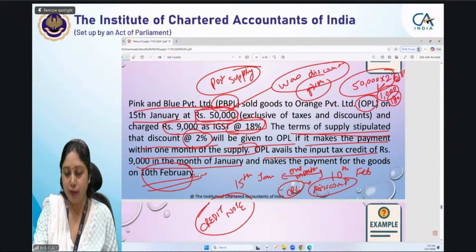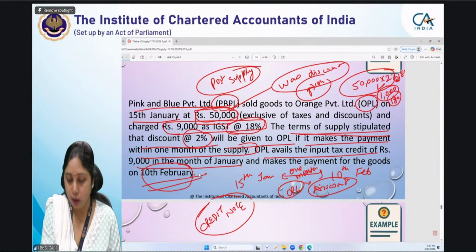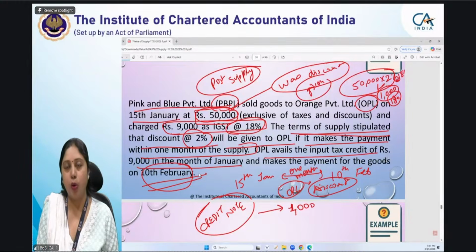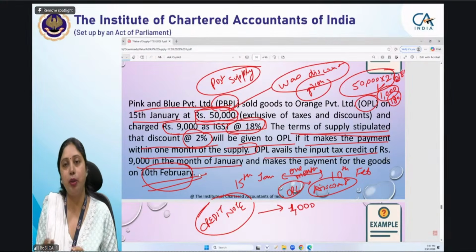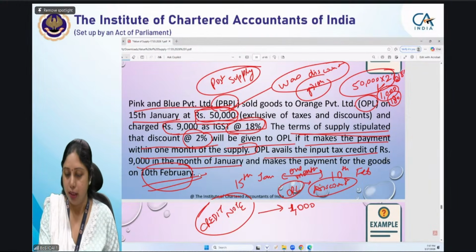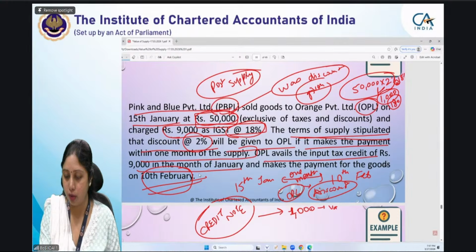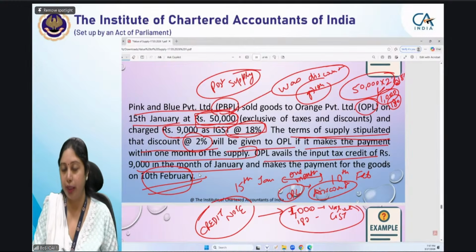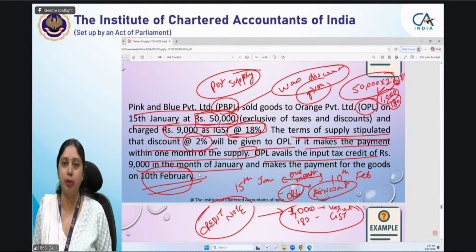But before that we have to see how much is the amount. So the credit note will be issued for, we have to assume while writing the answer in the question paper, and that is a very prevalent practice you should follow: wherever you have any doubt or where two situations are possible, always give an assumption and write your answer. So the credit note value will be 1,000 rupees and 180 rupees GST will be there in the credit note. So what will the credit note be issued for? 1,000 plus 180 rupees GST.